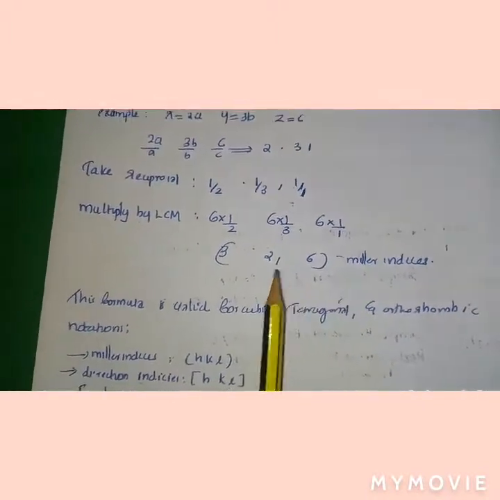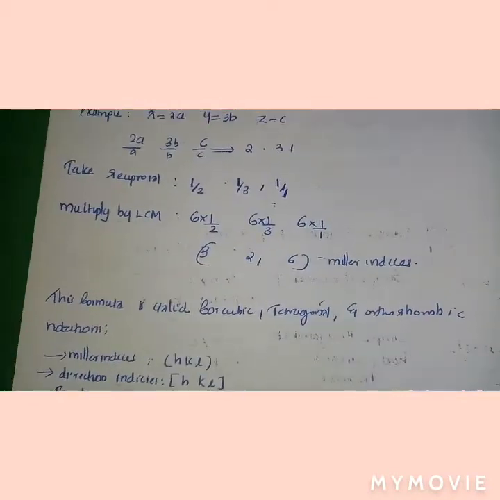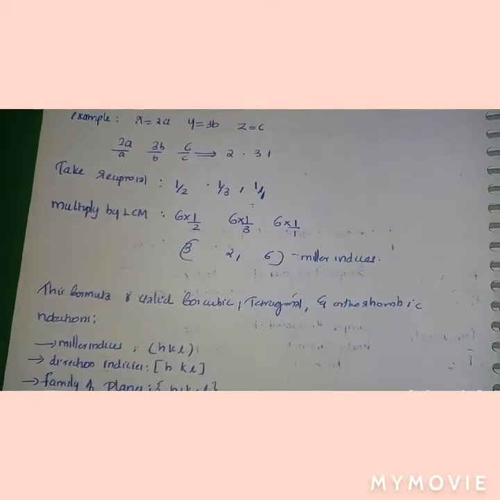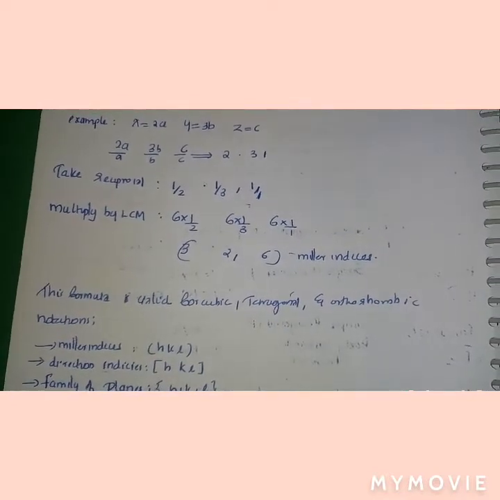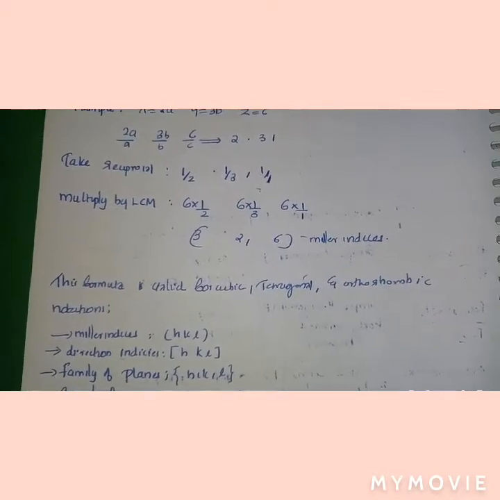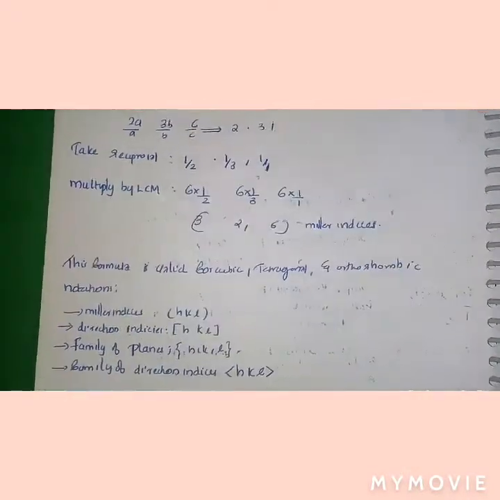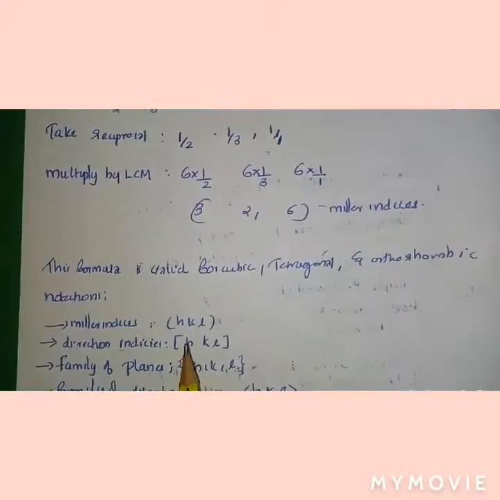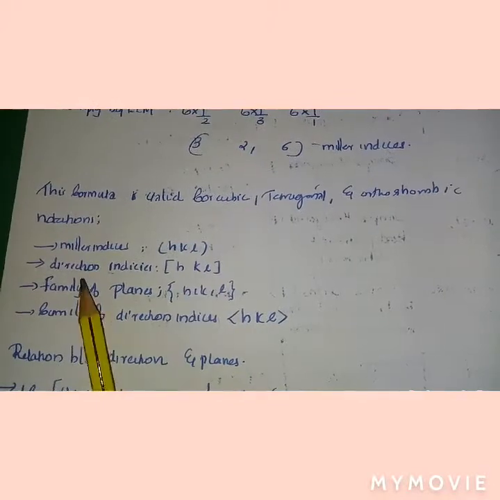So the steps are: first find the intercepts, take reciprocals and multiply by the LCM. This procedure is valid for cubic, tetragonal and orthorhombic systems, and you should be familiar with the notations.